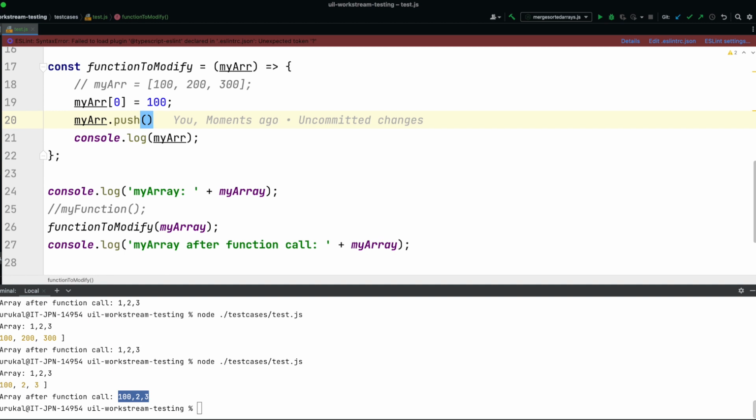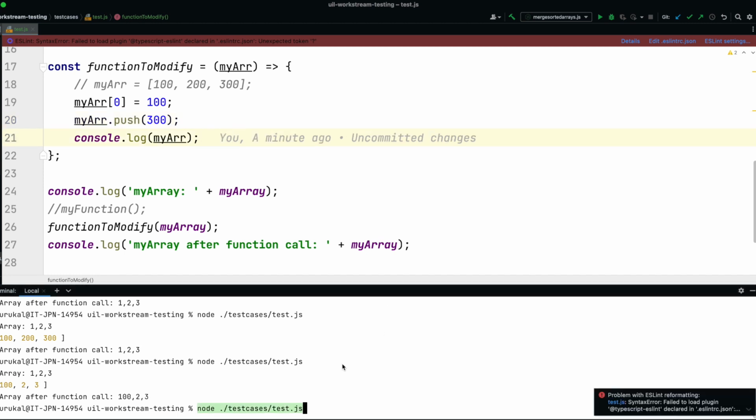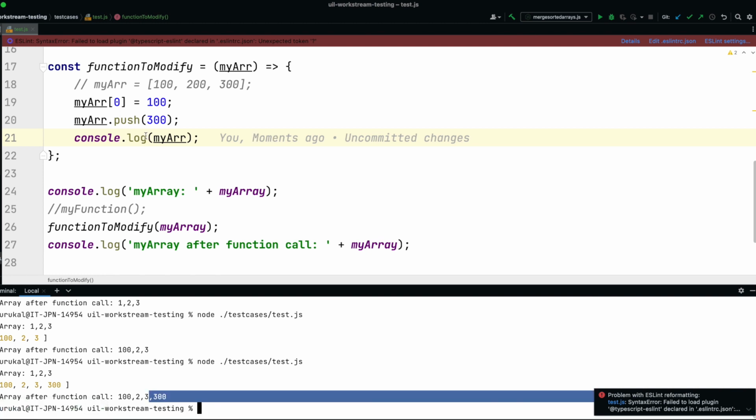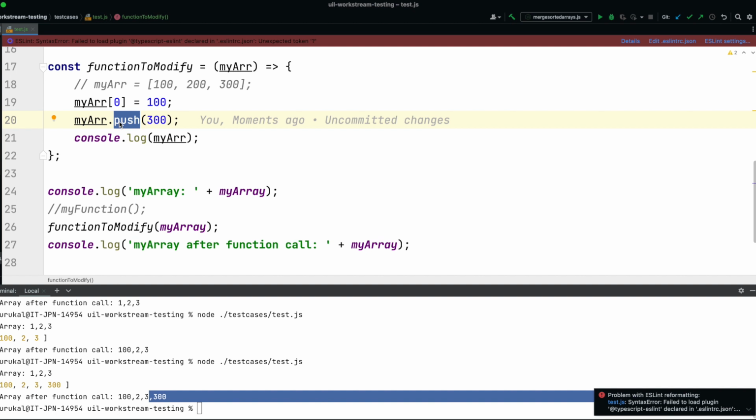If I push a new value, I expect to see it at the end. Yeah, now it's there. So we can say that the push function is again changing the original scope. We call these kinds of functions the ones which are mutating the original variable or original value.